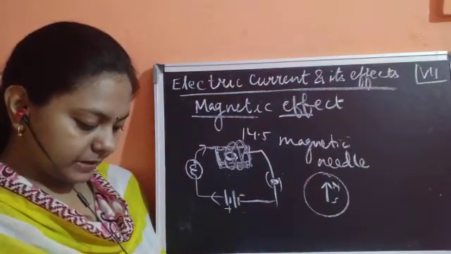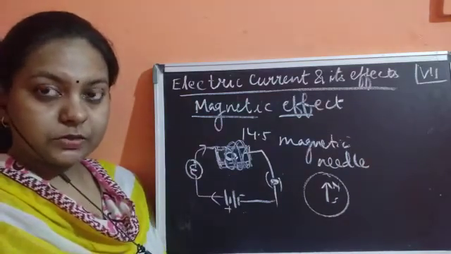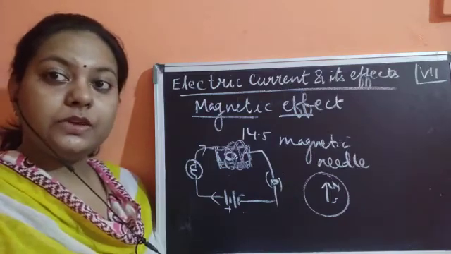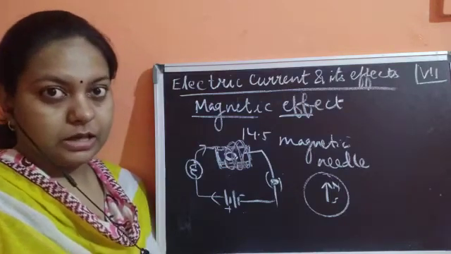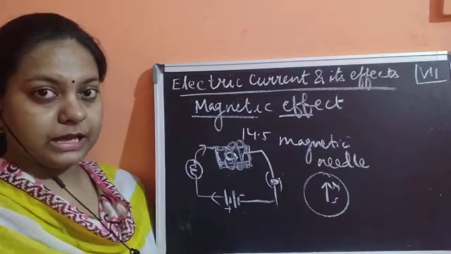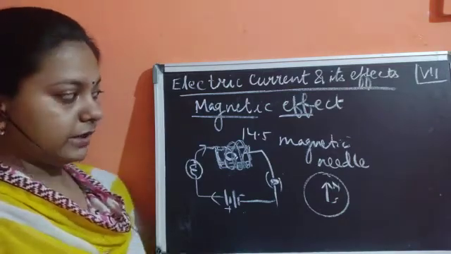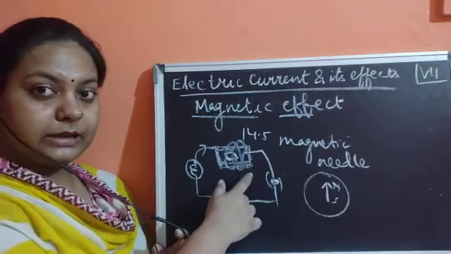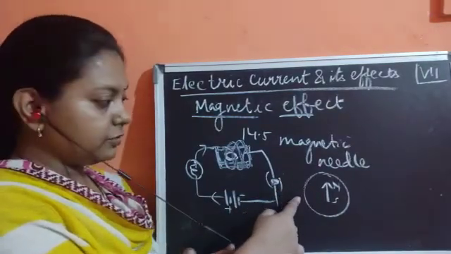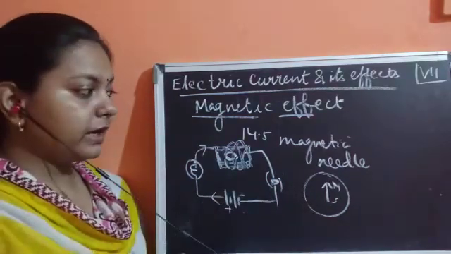What happened to the experiment? We have to indicate. Okay, so what we need to do is first switch on the circuit, switch off the circuit, and then see the deflection in this needle. Now what kind of deflection is being shown? If the deflection is shown, it is said that magnetic effect is present in this particular circuit, and if the needle of the magnetic compass is not deflected, then it means that there is no magnetic effect.